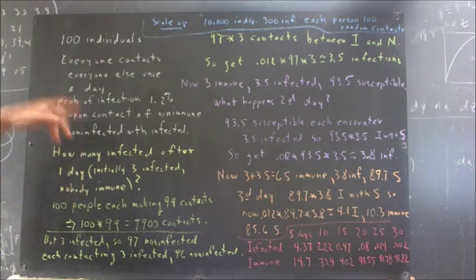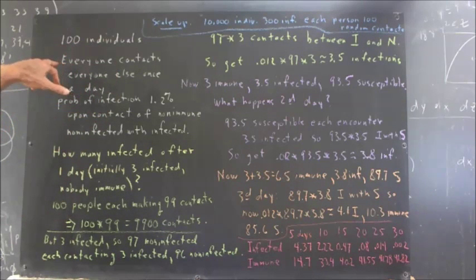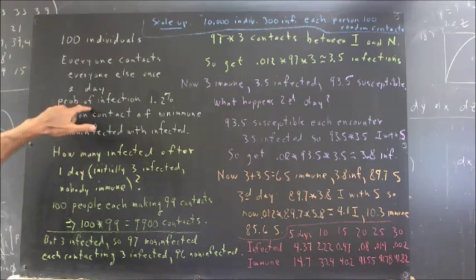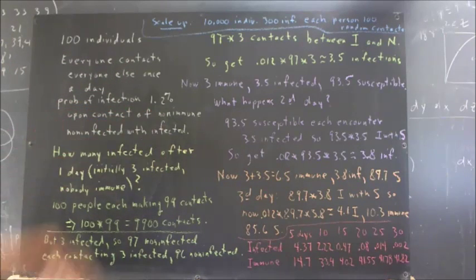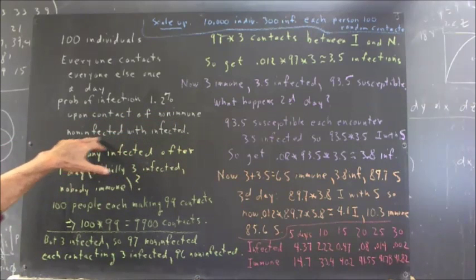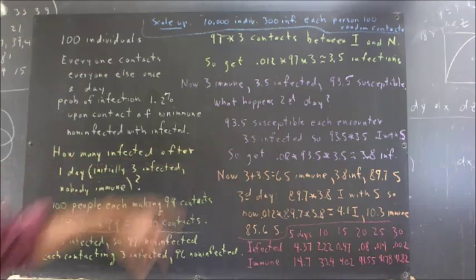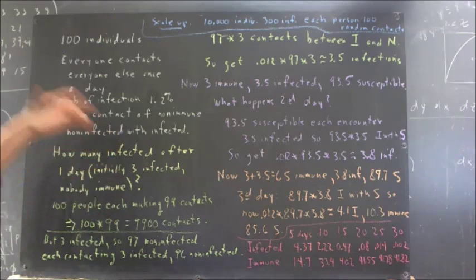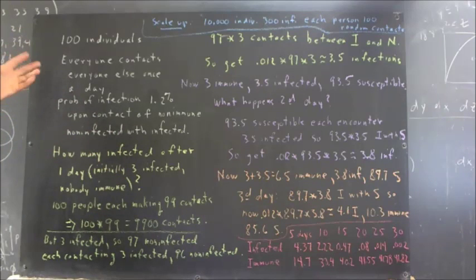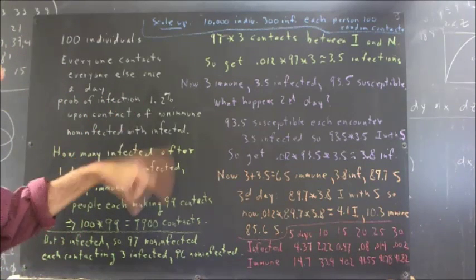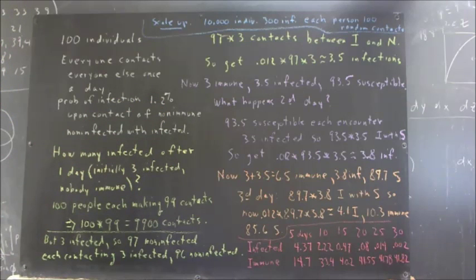Okay, briefly, we have 100 individuals. We assume that everyone contacts everyone else once a day. The probability of infection is 1.2% upon contact of a non-immune, non-infected person with an infected person. Now, there are other conditions, and you can read them. The condition lasts 1 day, after which the person that had it recovers and is now immune. Okay, that's pretty much the situation.